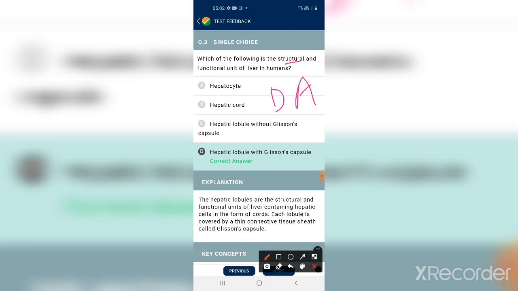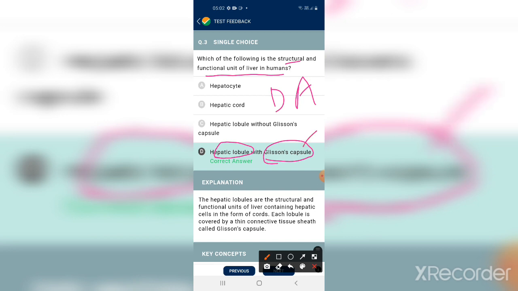Which of the following is the structural and functional unit of the liver? Hepatocyte, hepatic cord, hepatic lobule without Glisson's capsule, and hepatic lobule with Glisson's capsule. The answer is hepatic lobule, with Glisson's capsule.